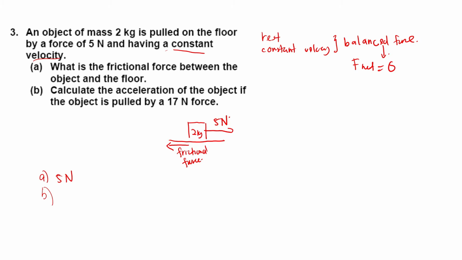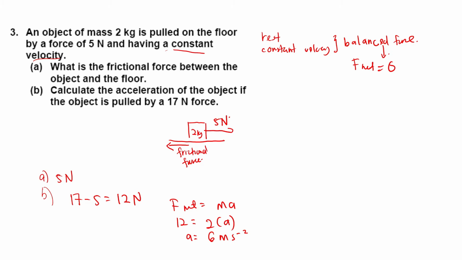So in order to make the object accelerate, you have to push it with more than 5 Newton. For this one, they push with 17 Newton. Remember, you have to overcome the frictional force first, right? So you have to minus first: 17 minus 5, so you will get 12 Newton. This 12 Newton is what we use to accelerate. So use the formula F net is ma. So 12, the mass here is 2, and the acceleration is 6. So 6 m/s². This is the acceleration.